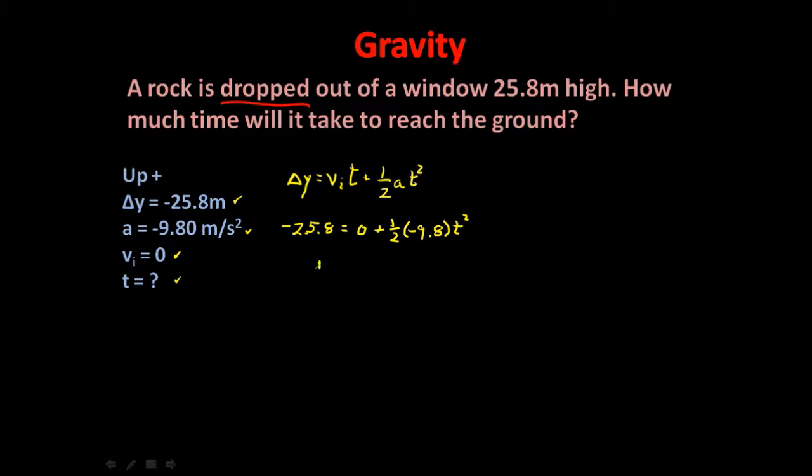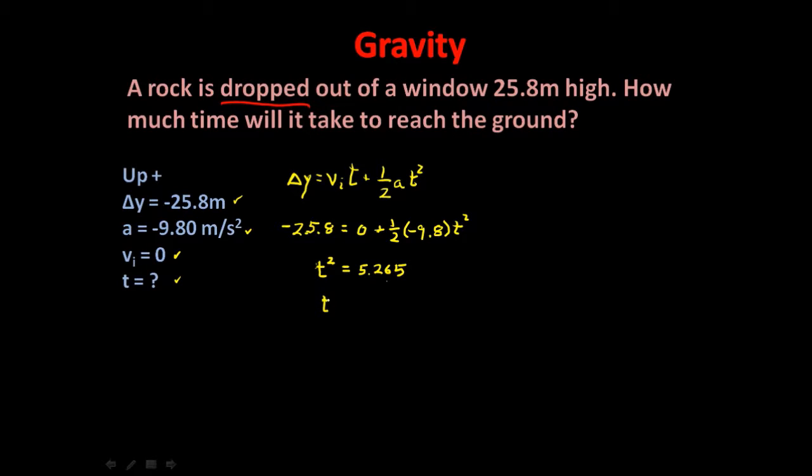If we divide both sides by negative 4.9, we don't get t. We get t squared, but it's going to equal a positive number, which is a darn good thing because we sure don't want to be taking square roots of negative numbers. And so this ends up being 5.265, well, actually seconds squared. So again, we have to take the square root of that.